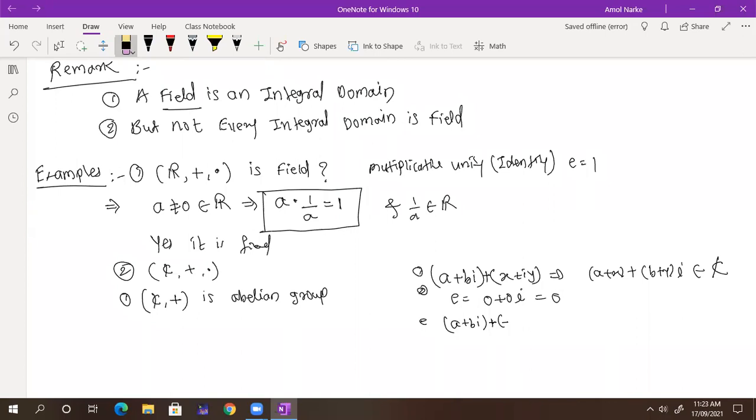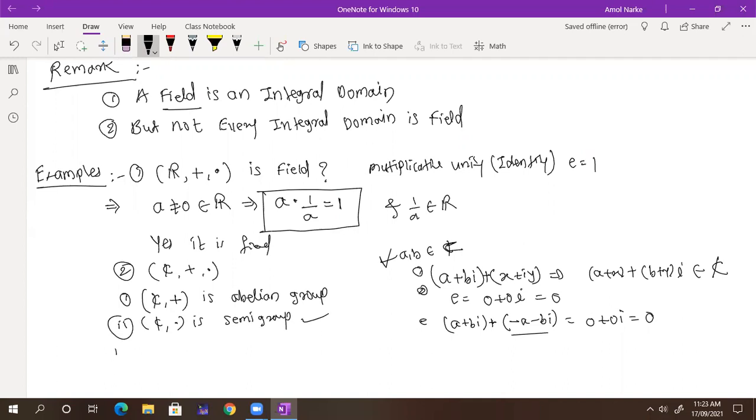Yes, because the complex number system is the bigger system. I can write down here minus a minus bi, and if I add, I get 0 plus 0i, that is nothing but 0. So this is the inverse, for all a and b belonging to the complex numbers. So this is an abelian group. The second condition, whether C with dot is a semigroup, which is also there. The third condition, distributivity, is also there.